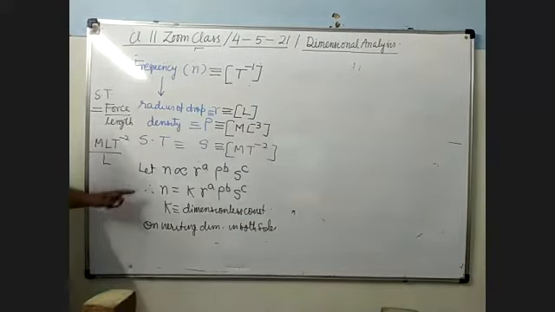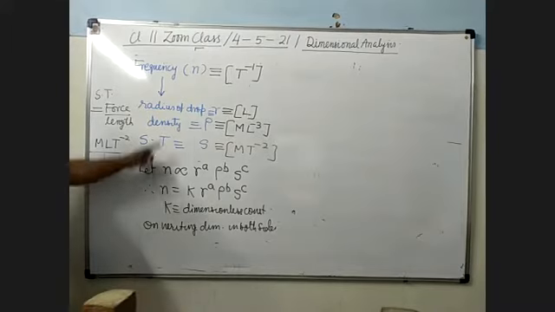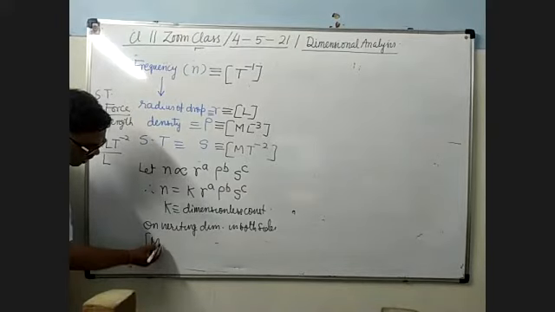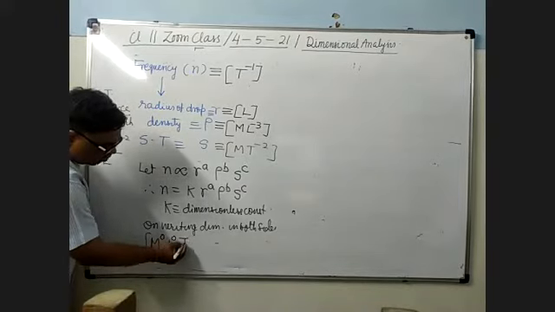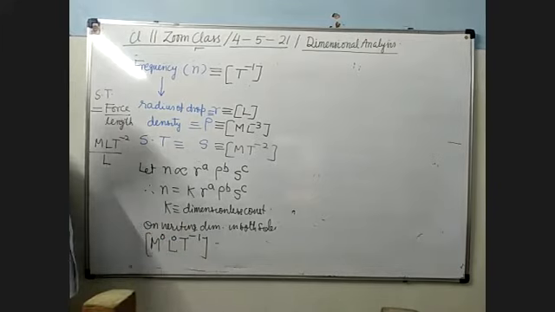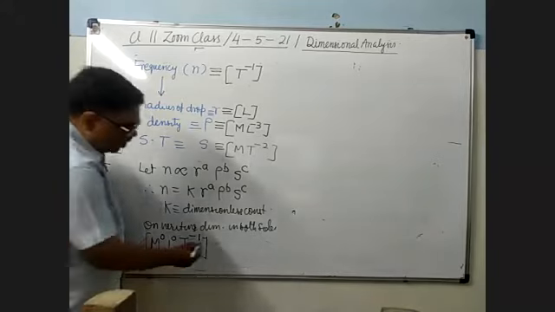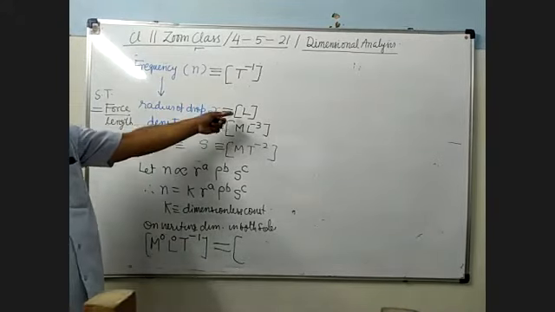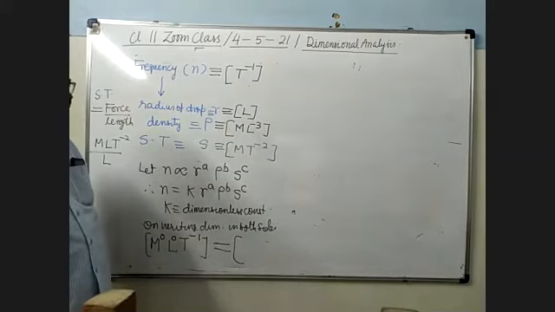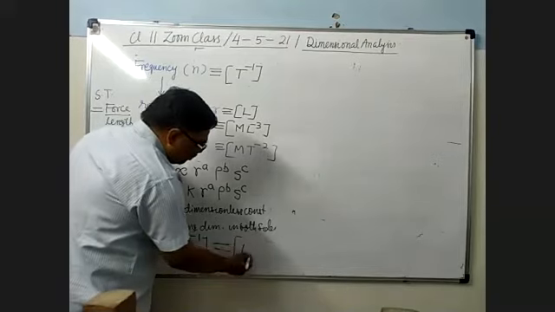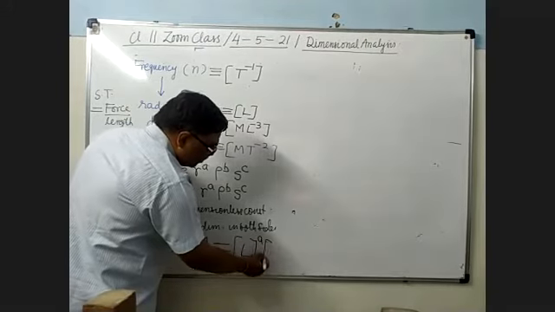See here, the dimension of n is T minus 1. There is no term of M and L, so you can write it as M0 L0 T minus 1. K will have no dimension. R, here it is L, so we will write only L power a.